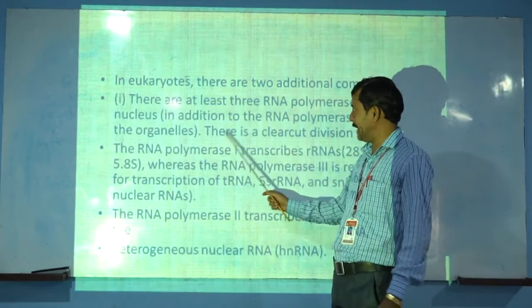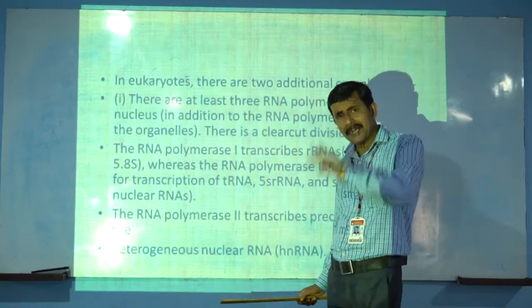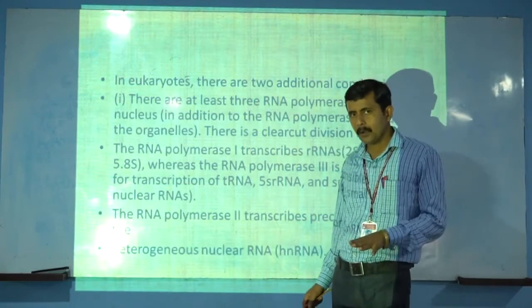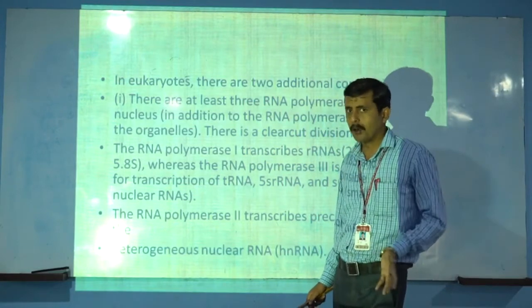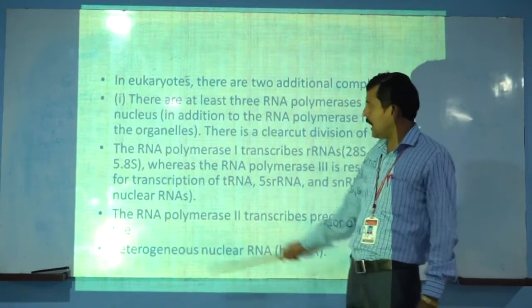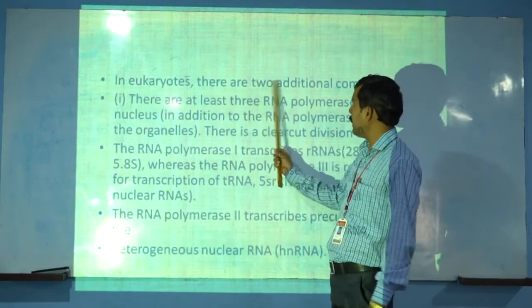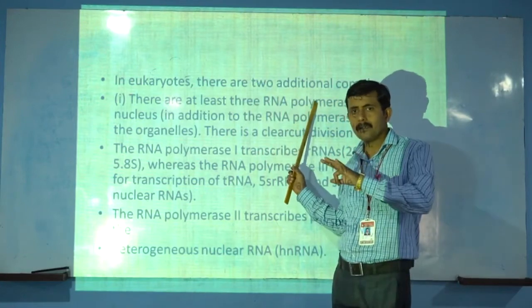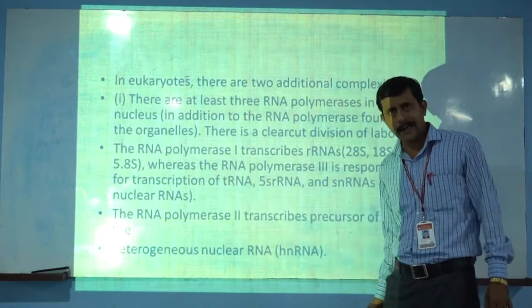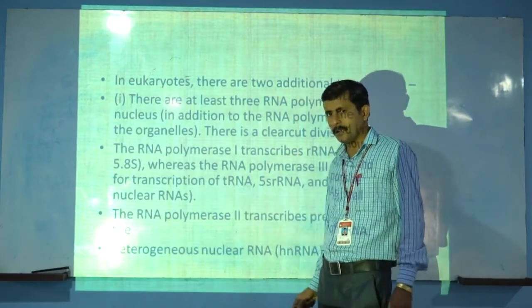There is a clear-cut division of labor, and these additional three RNA polymerases play very important roles differently, and they divide their work. The three RNA polymerases are divided into RNA polymerase first, RNA polymerase second, and RNA polymerase third. So we will discuss point-wise.